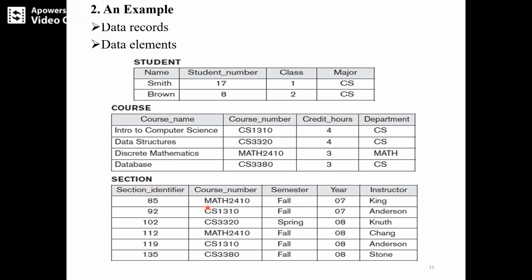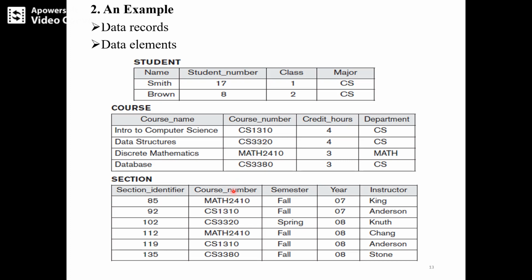Now I will give one example. You can go with the course database and section database. In these two databases there are records, and one of the records is common between these two. You can see here the course name, and here the course number is there. This course number and this course number are both the same data record. Are you getting my point?